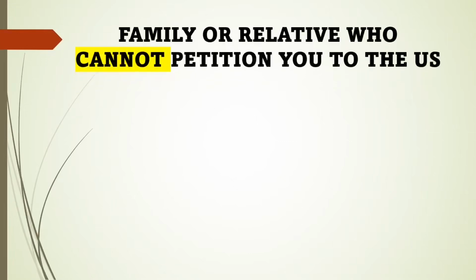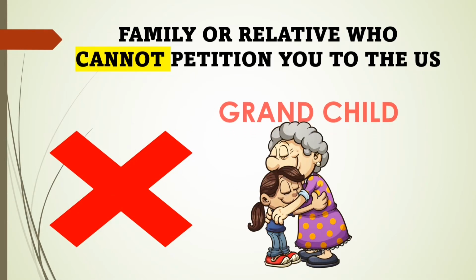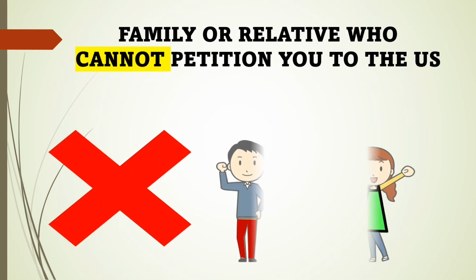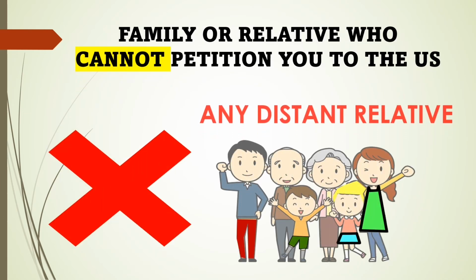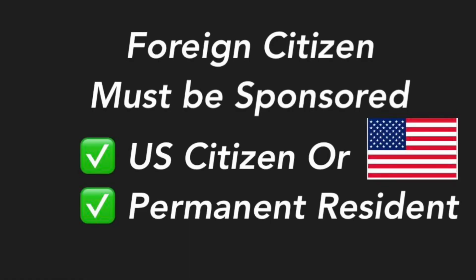Grandchild or any distant relative cannot petition you to come to the US as well. A foreign citizen must be sponsored by an immediate relative who is at least 21 years of age and is either a US citizen or a permanent resident or a green card holder.